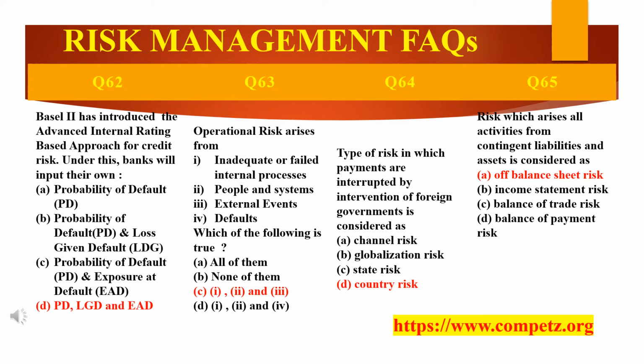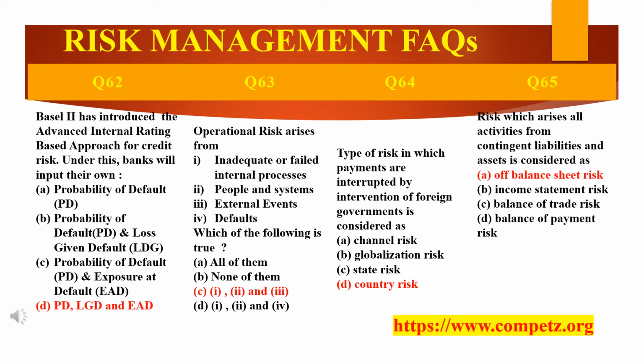Okay. So Basel II has introduced the advanced internal rating based approach for credit risk. Under this approach, the banks will input their own what? Under this, the banks will input their own probability of default, then loss given default and the exposure at default. Okay. Now see here, under this approach for credit risk, the bank can calculate and use their own probability of default, loss given default and exposure at default.